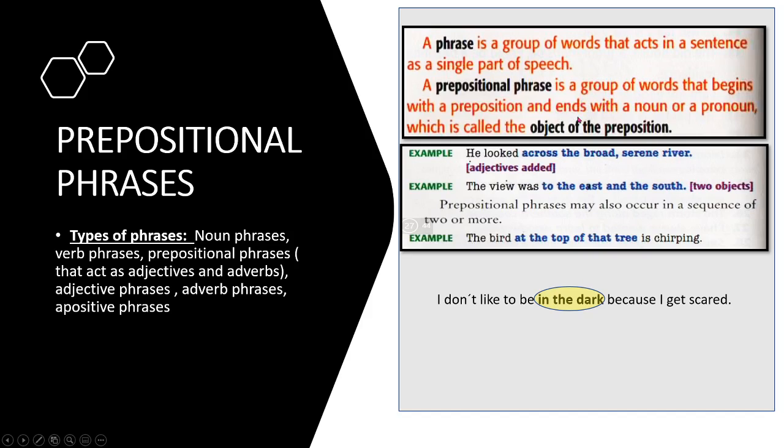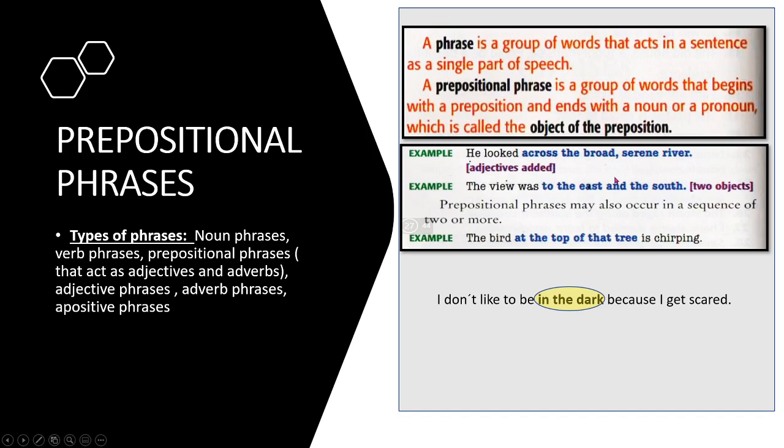In the definition, it says that it begins with a preposition, which in this case is across, and ends with a noun, which is river. But the noun may be accompanied by other words, such as article and adjectives. You see? The noun is the object of the preposition.